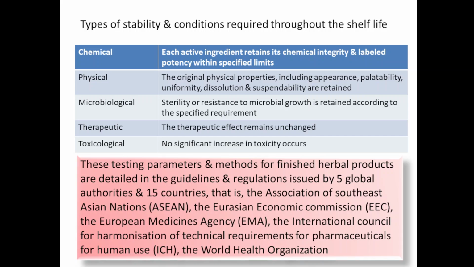These testing parameters and methods for finished herbal product are detailed in the guidelines and regulation issued by 5 global authorities and 15 countries, that is Association of Southeast Asian Nations, Eurasian Economic Commission and European Medicines Agency, the International Council for Harmonisation of Technical Requirements for Pharmaceuticals for Human Use, that is ICH, and World Health Organization. So all the guidelines in detail for finished herbal product are given by these 5 global authorities and 15 countries.